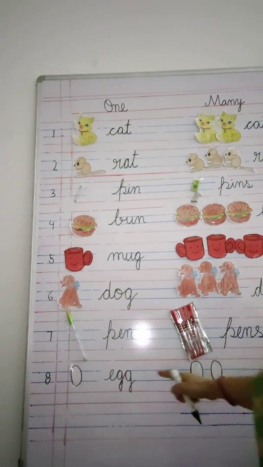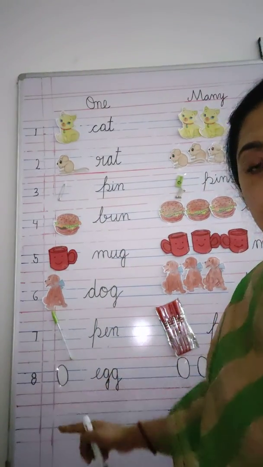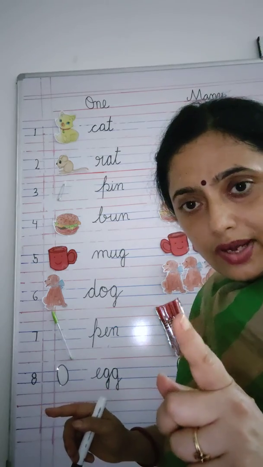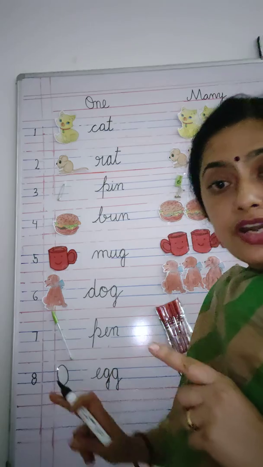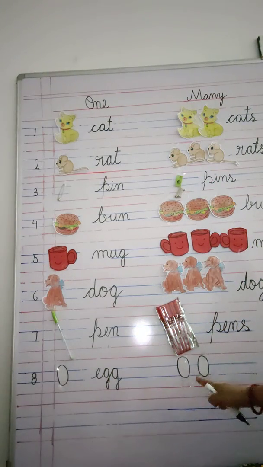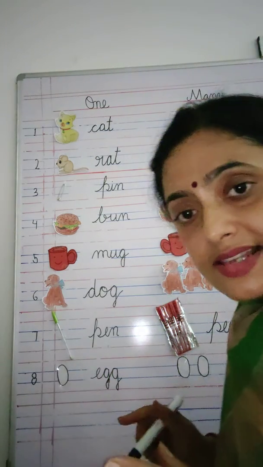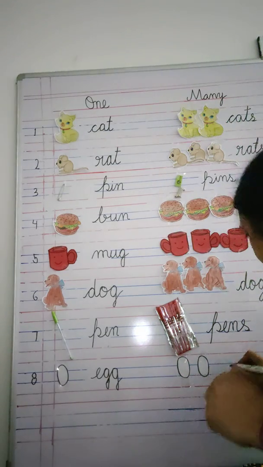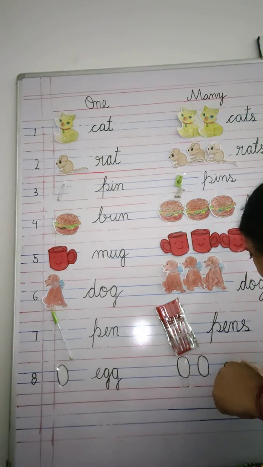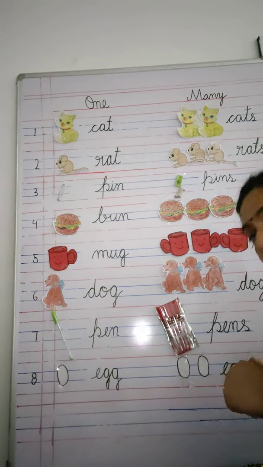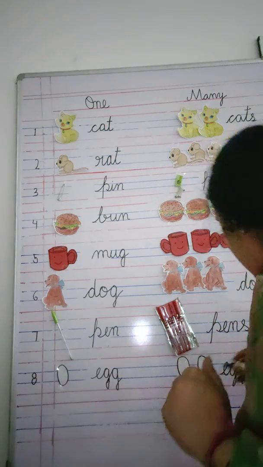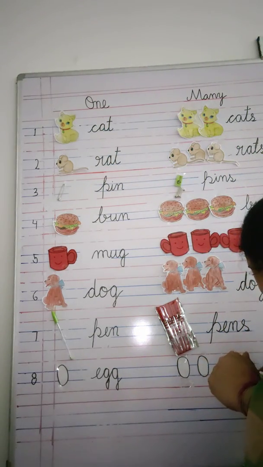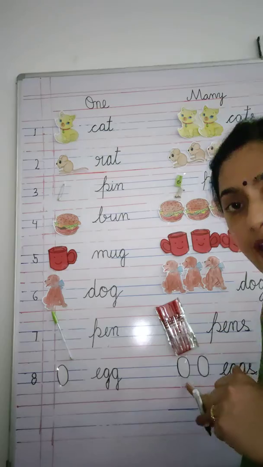Now see how many eggs I have here. I have got only one egg. Okay. One egg. So I will write egg. But if I have more than one egg, I will say eggs. So I will write here eggs. Egg, double G, and what else do I have to put? I have to put S. Okay. So I am putting here S. Now it becomes many eggs.